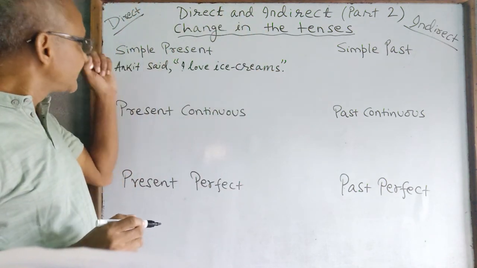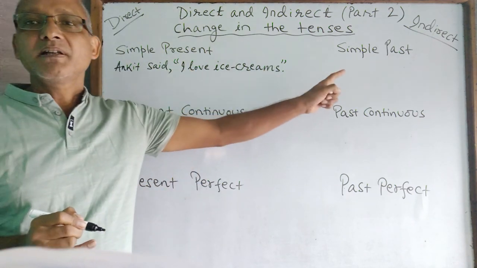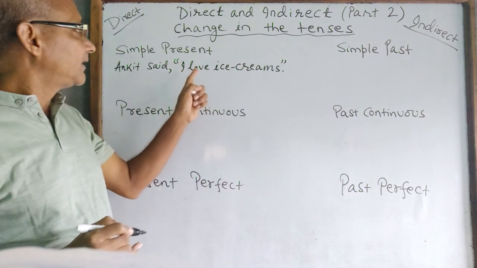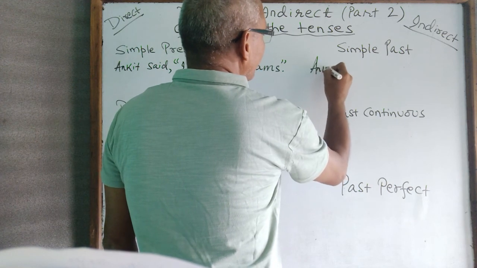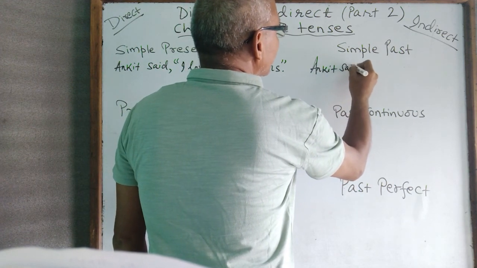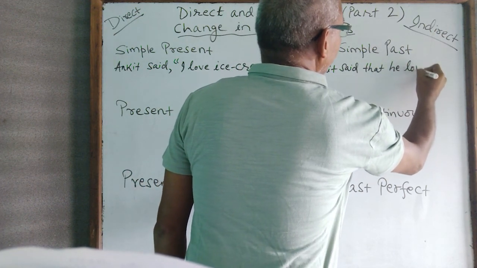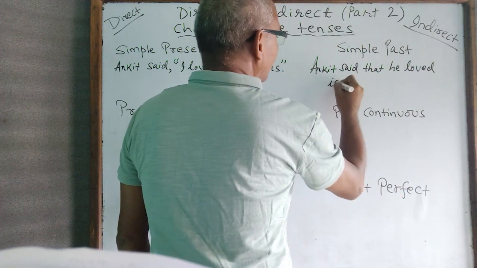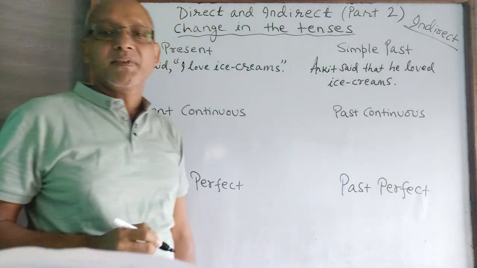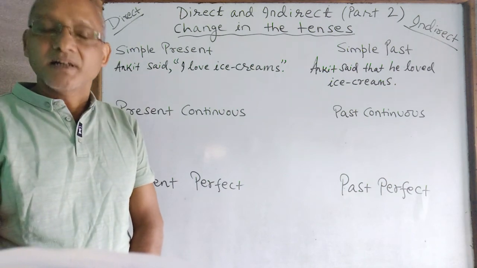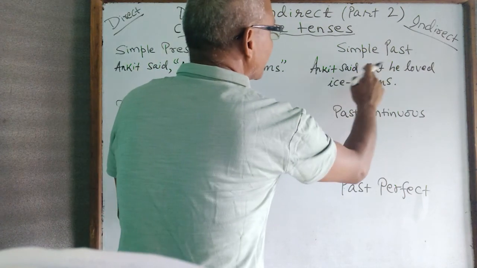Now when you are changing the simple present into simple past, let's look at the verb. So it becomes: Ankit said that he loved ice creams. Full stop. Ankit said that he loved ice creams. I have changed the verb here, simple past.